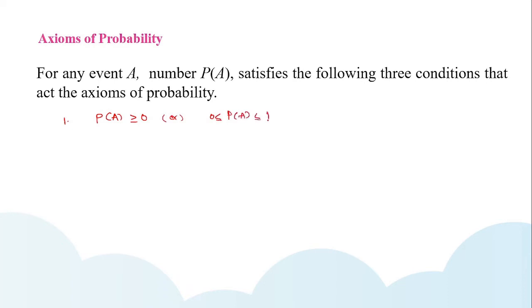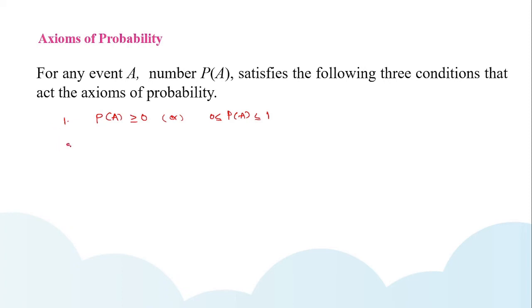Probability means assigning a non-negative number for the existence of an event. The event may exist or may not exist. If it exists, the probability can be 1. If it does not exist, it can be 0. If intermediate, that is uncertainty, then the value is going to be between 0 and 1. So you have to take only non-negative numbers.